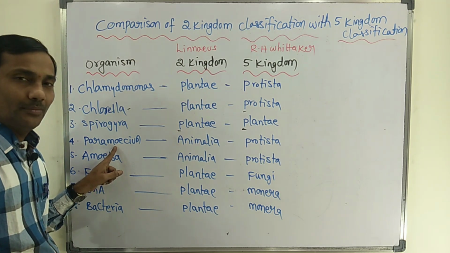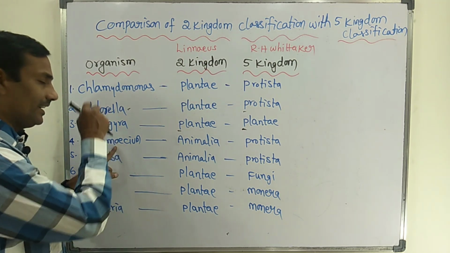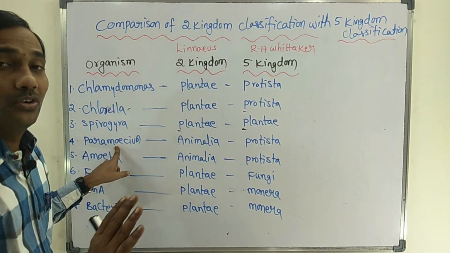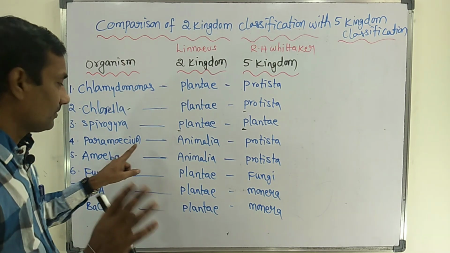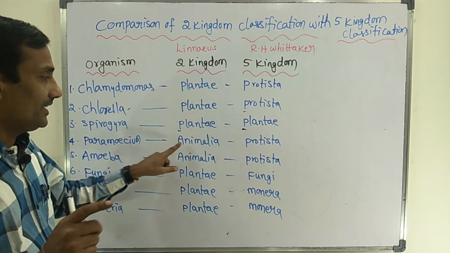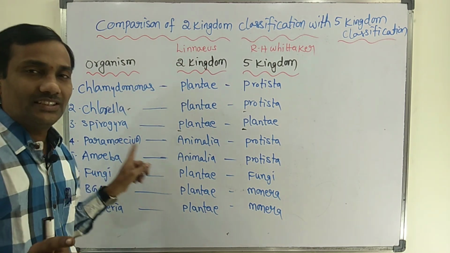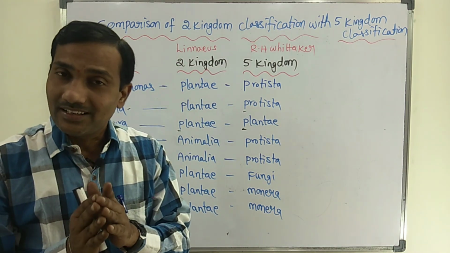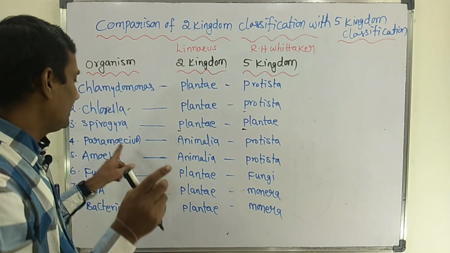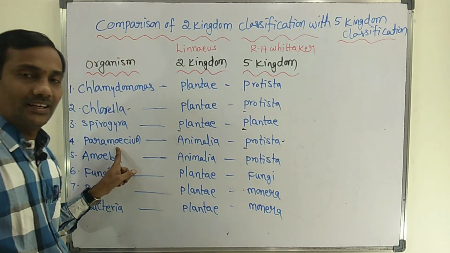Next, Paramecium is a unicellular eukaryotic organism but does not have a cell wall. Due to the lack of a cell wall, it is placed in the Animalia kingdom by Linnaeus. But as a unicellular eukaryotic organism, it is placed in the Protista kingdom by R.H. Whittaker.